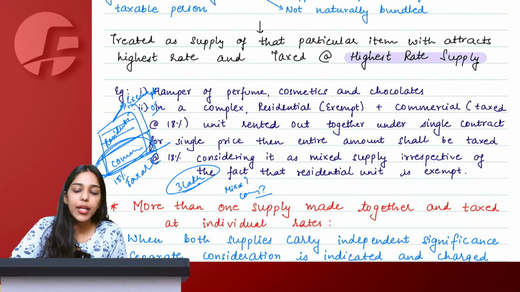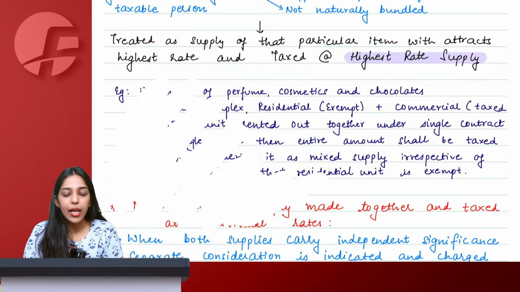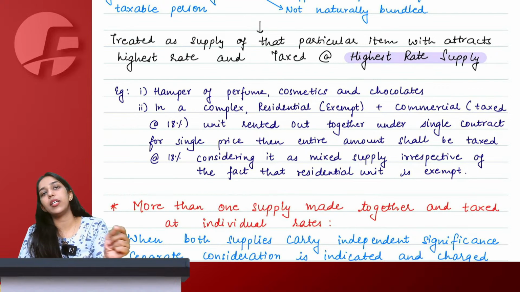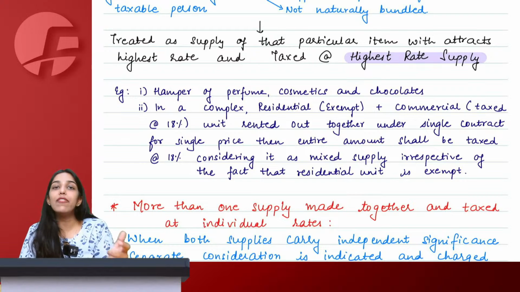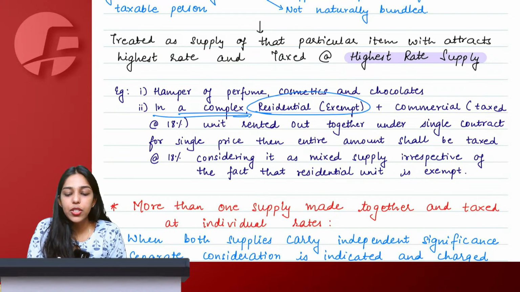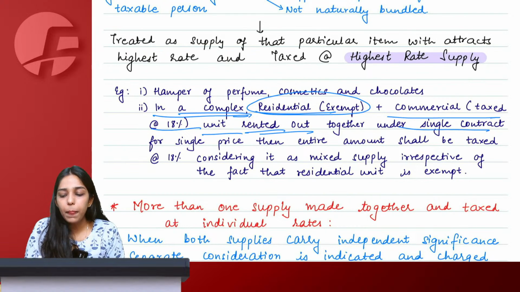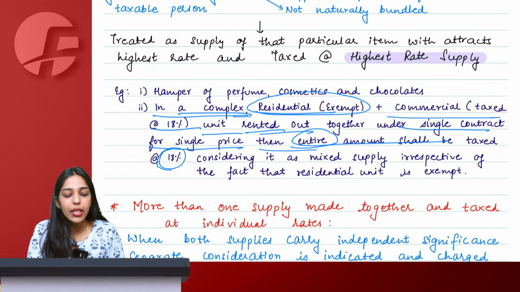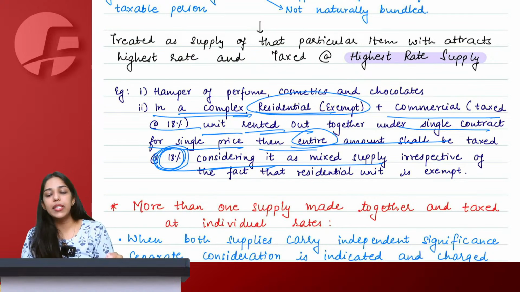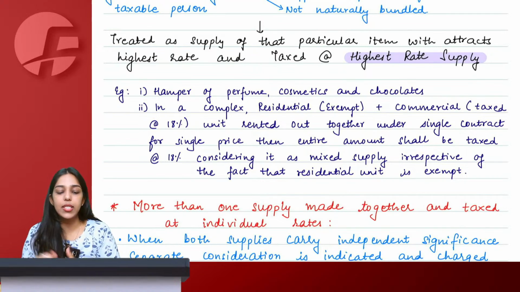This is a mixed supply, and therefore what is the highest rate of tax, exempt or 18? 18. Therefore the entire 3 lakh would be taxable at the rate of 18% only. You could have saved on this tax by making two separate agreements for residential property and commercial property. So in a complex, where residential is exempt and commercial is taxable at 18%, if units are rented out together under a single contract for a single price, then the entire amount shall be taxed at 18%, considering it is a mixed supply irrespective of the fact that one of them is exempt under GST.